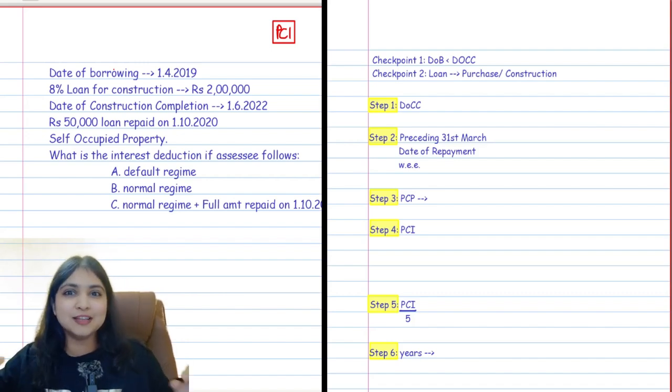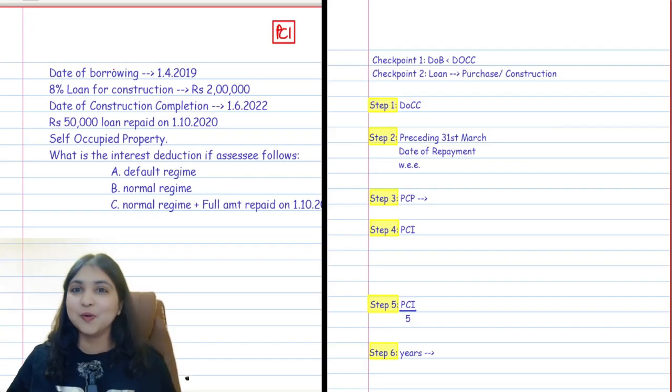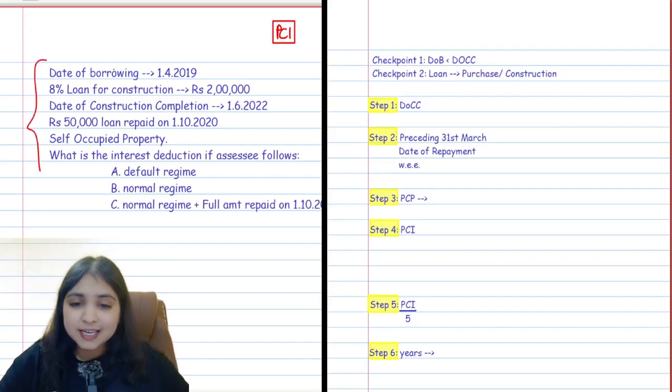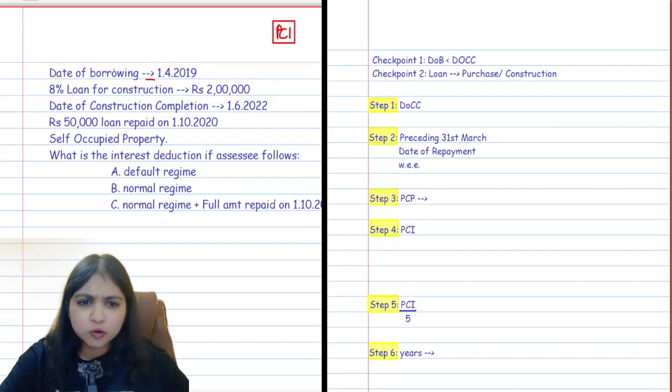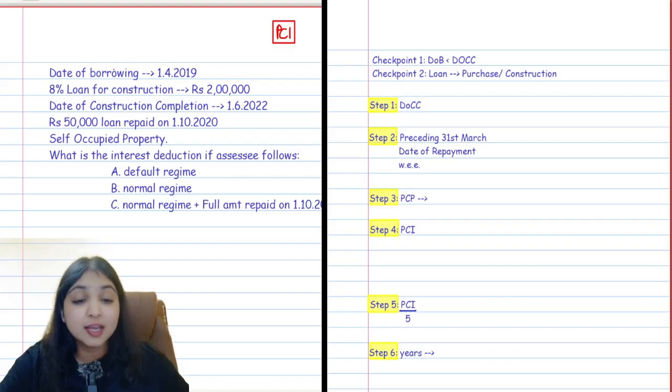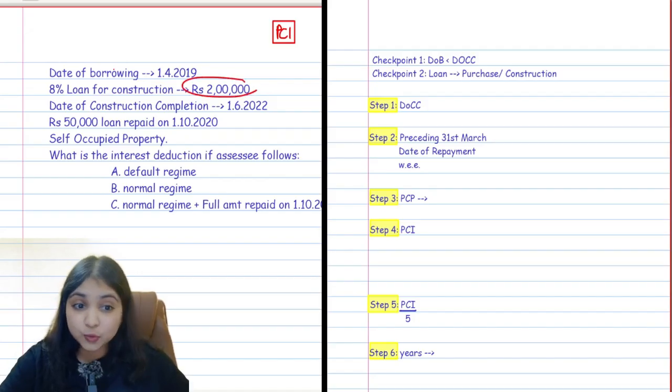You might face a lot of light bulb moments in the course of this discussion. Let's begin. Let's read the facts first. My assessee borrowed a loan. He borrowed the loan on 1st April 2019. He borrowed how much loan? He borrowed 2 lakh rupees loan at 8% interest. Why did he borrow the loan? He borrowed the loan for construction. When did he complete the construction? He completed the construction on the 1st of June 2022. How much loan guys? 2 lakh rupees loan.